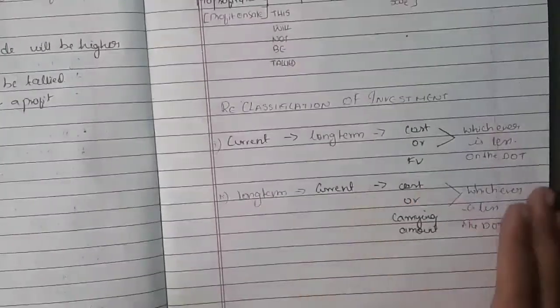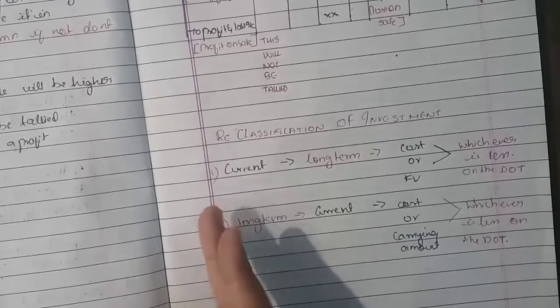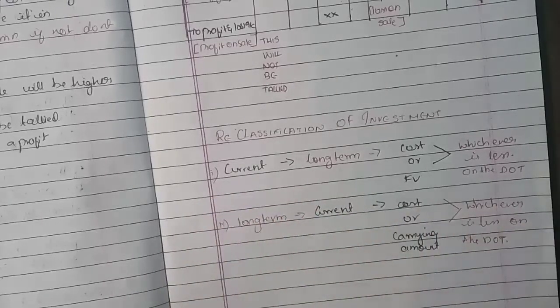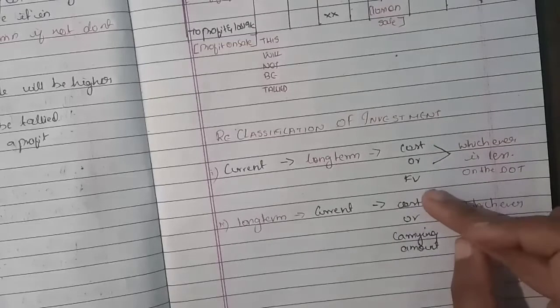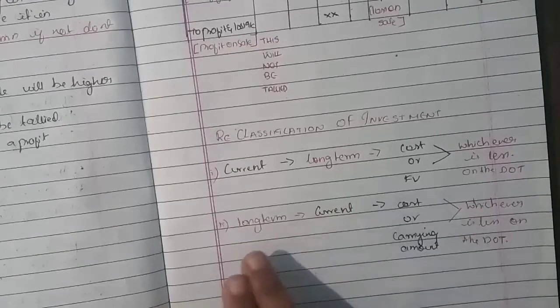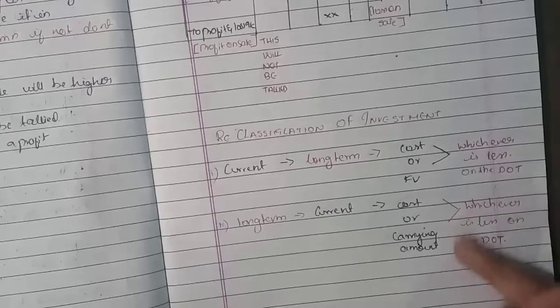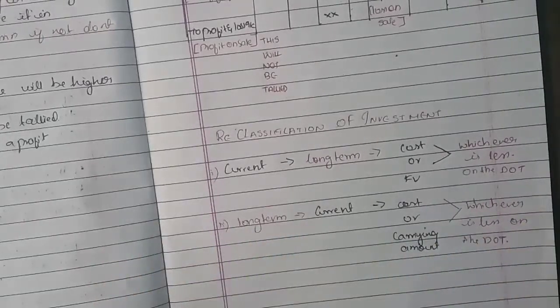Then the last concept is reclassification of investment. When you are reclassifying the investment from current to long-term investment, then you need to consider cost or fair value, whichever is less, on the date of transfer. Whenever you are reclassifying long-term into current, consider cost or carrying amount, whichever is less, on the date of transfer. I think this much concept will be enough for doing the questions on fixed income bearing scripts. I will meet you in the next session with the problems.